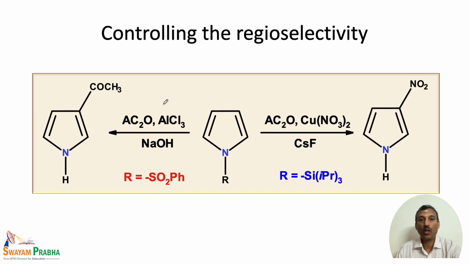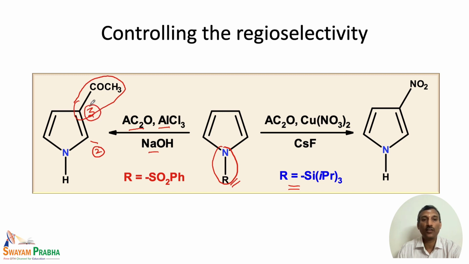So, we have seen how we can control the reactivity of the pyrrole system. Depending on the substituent, we can actually have a 3 substitution. This is what we have seen earlier also, that the second position or the third position acylation or electrophilic substitutions are possible in pyrrole. So, here are a couple of examples which show that this reaction actually occurs. With acetic anhydride and AlCl3, with the base added at the second step, the first acylation in the presence of AlCl3 gives a product of 3 substitution.